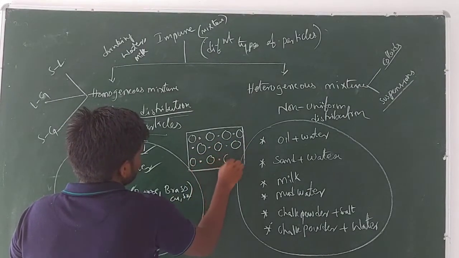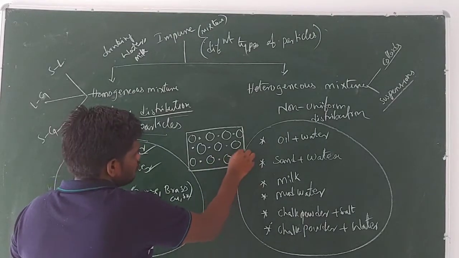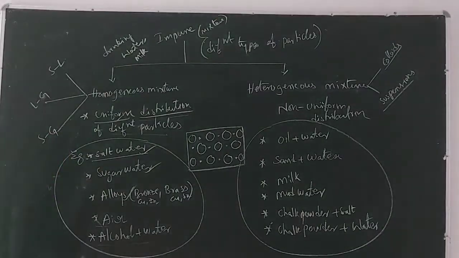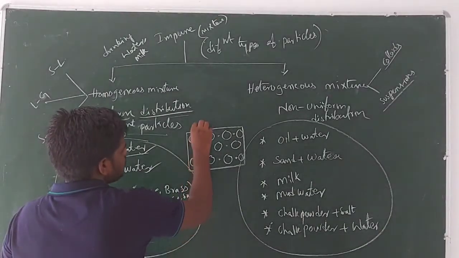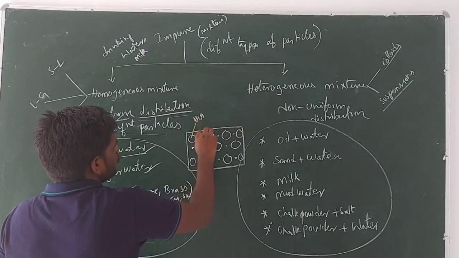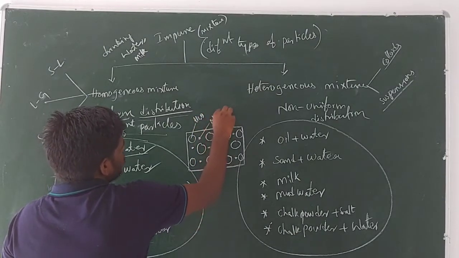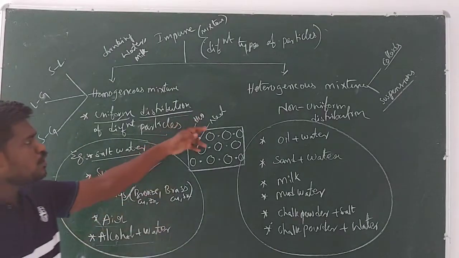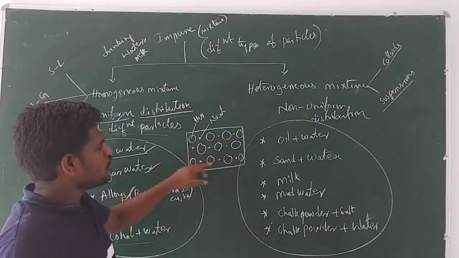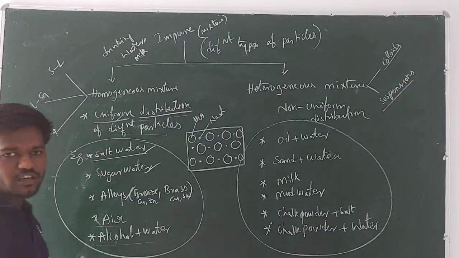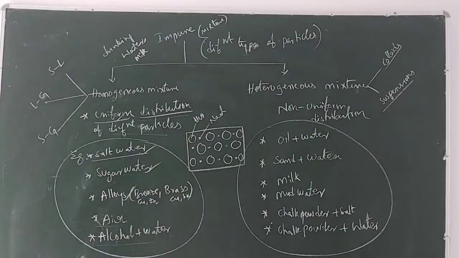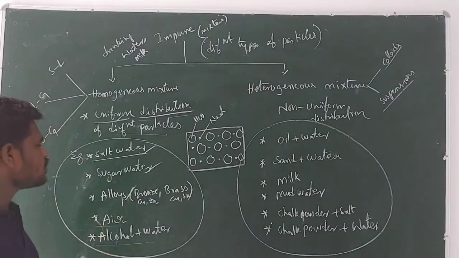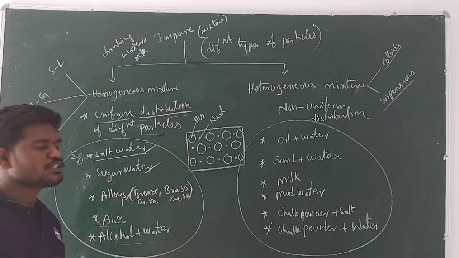So this is the uniform distribution. A uniform distribution of the water and the salt particles. You can consider this circle as an H2O molecule and this dot as NaCl molecules. So now these two molecules are distributed uniformly like this in the mixture of salt water. Okay guys? And similarly, in the remaining substances also there will be a uniform distribution like this.